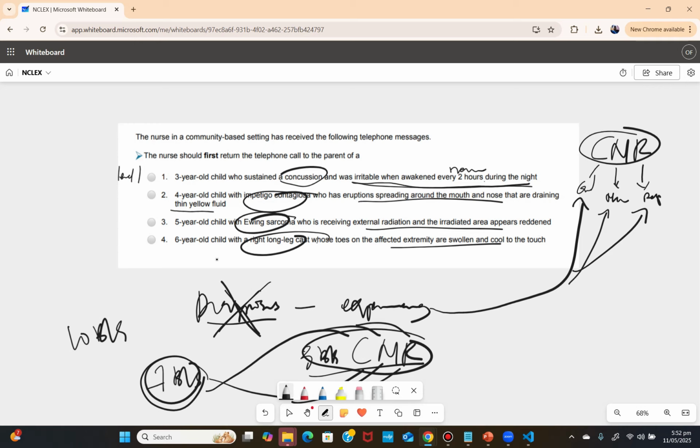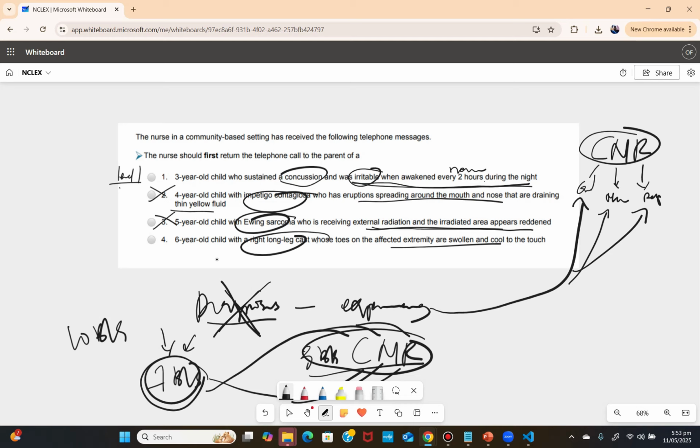Infection is part of the seven body systems, and I already have a neurological issue, which is irritable, so I'm going to keep my level one and remove this. Then I'm seeing something with the skin. Skin is part of the seven body systems. It's not related to the CNR. I can remove this because level one will take priority.